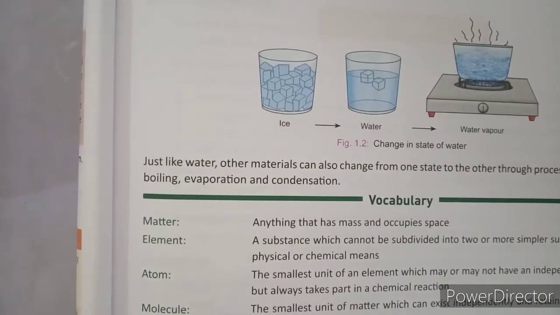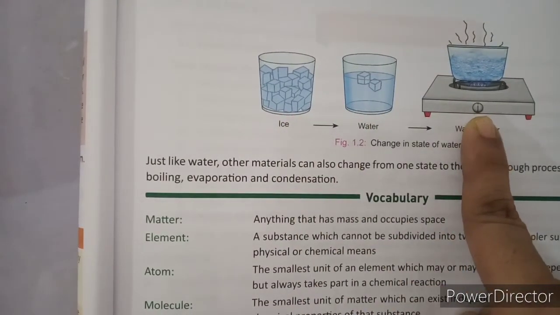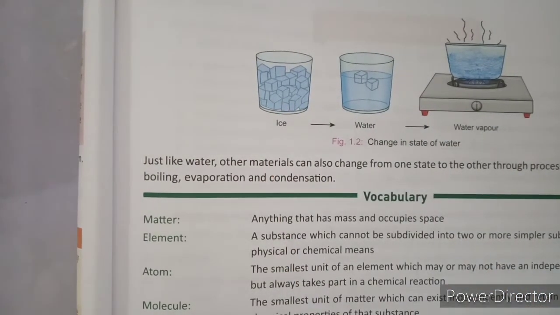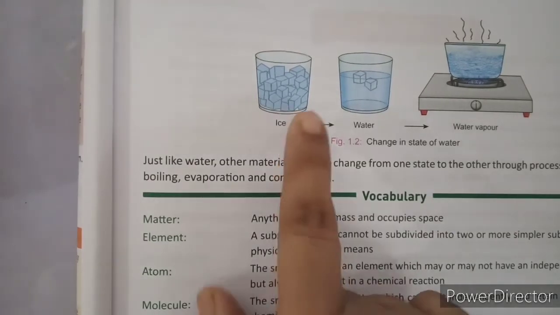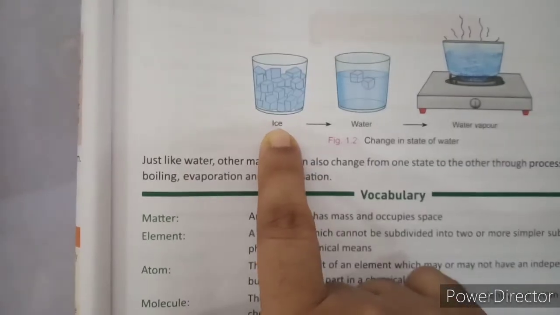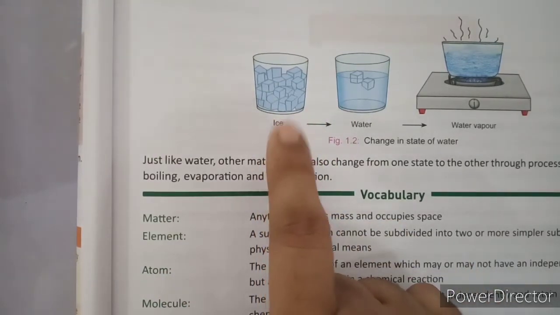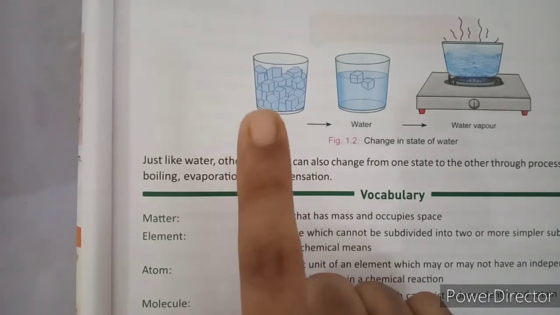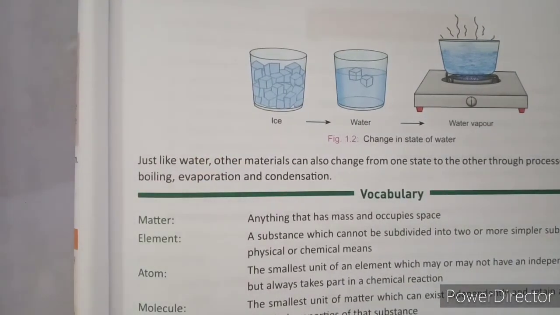Students, if you can see this diagram, you can easily understand the concept of how the state of matter changes. First you have the ice. In this container you have the ice. Ice is which state of matter? Ice is solid. So it is one of the states of matter. Ice is in the solid state of matter.